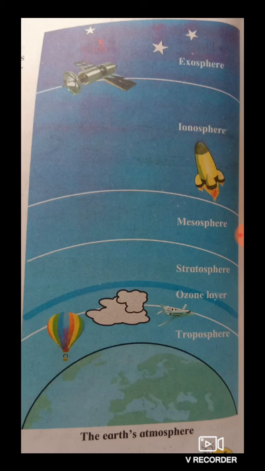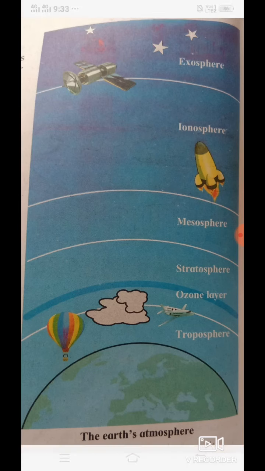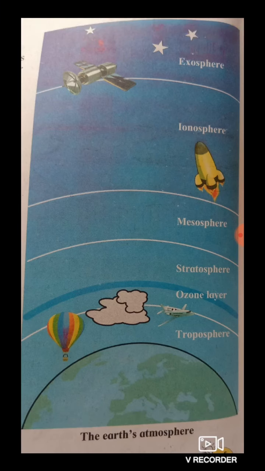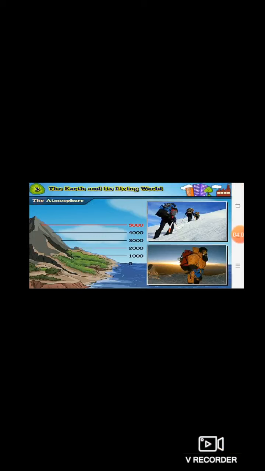Now children, we have learned as we go at a higher level that the air becomes less, or the air becomes rare, is it? So there are arrangements done in the aeroplane so that the passengers in it will get enough air for breathing. So you know mountaineers, yes, mountaineers means the persons who are climbing the mountains. You might have seen them carrying. So in this picture you can see mountaineers, yeah. So mostly the height of the mountains is very high, yeah.